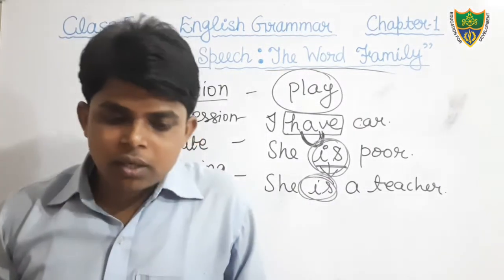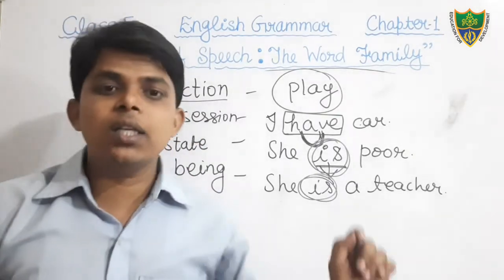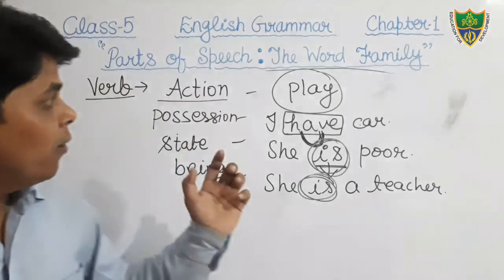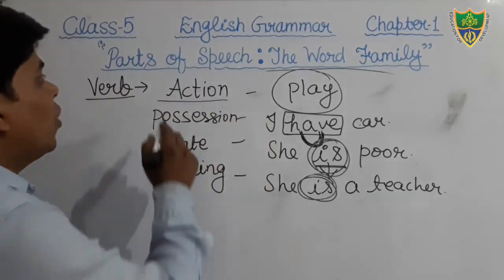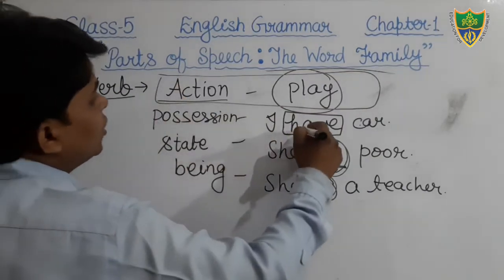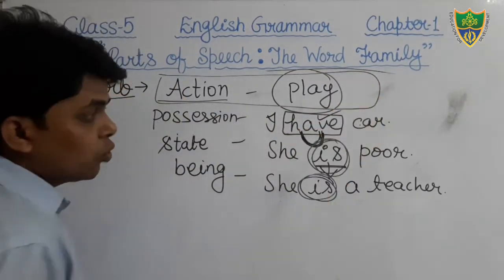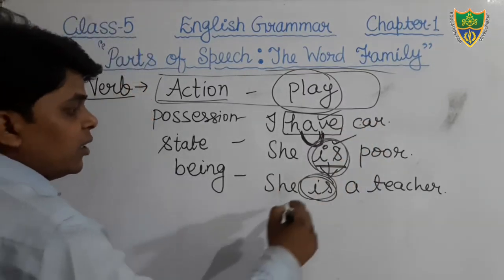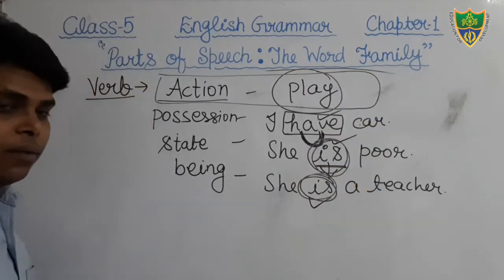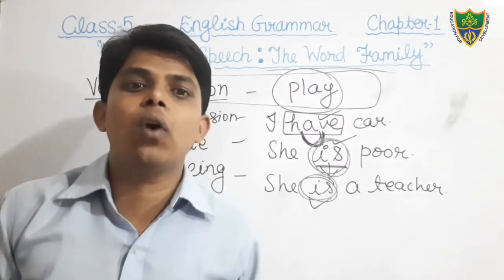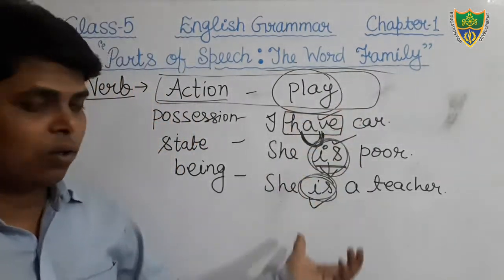So, students, in your book it is given only that a verb is an action word. But here, for possession, the word have is also a verb. When we discuss the classification of verbs, we will discuss all about it.